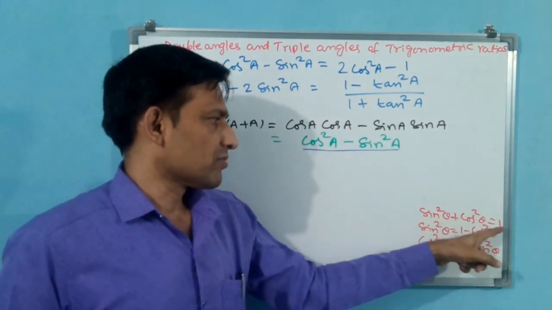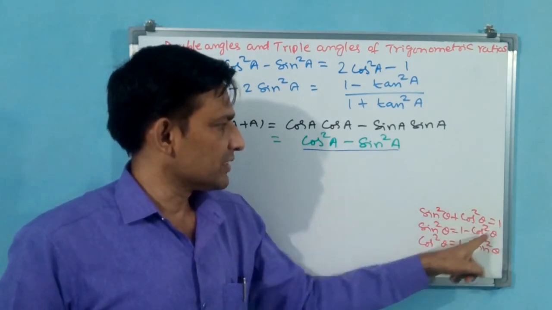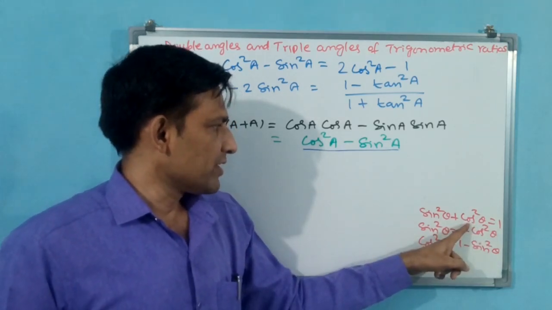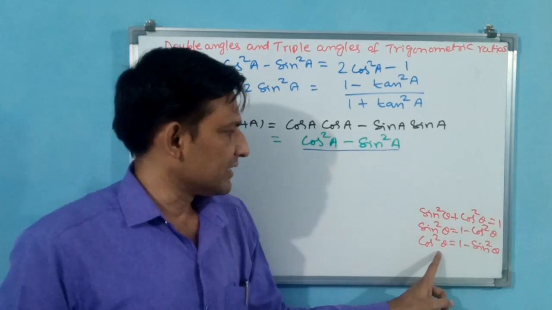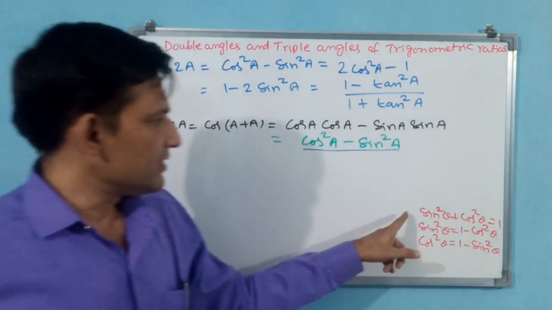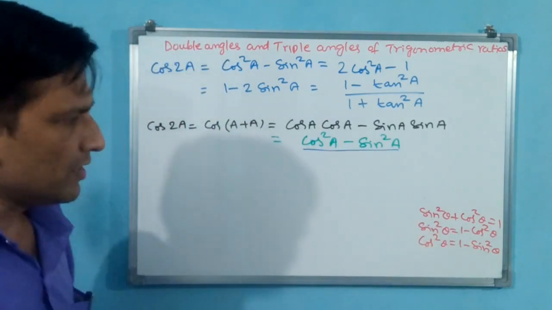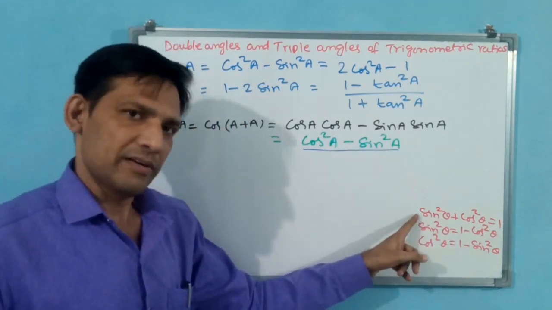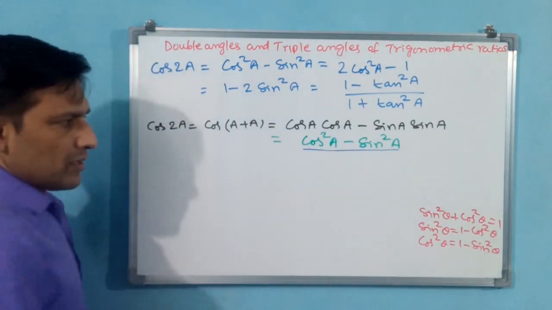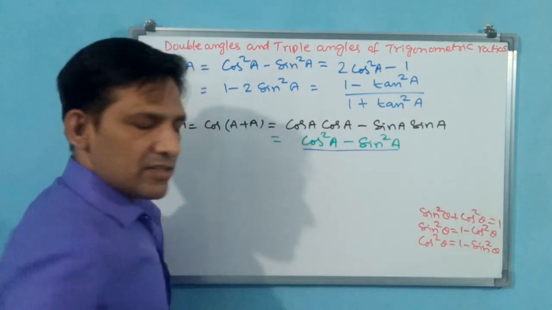Sin square theta plus cos square theta is equal to 1. Sending cos square theta to that side, sin square theta is 1 minus cos square theta. If I want cos square theta, I send sin square theta to that side: cos square theta is equal to 1 minus sin square theta. These are only rearrangements of the formula. These are not formulas; this is the formula. Now you see, sin square theta or sin square a, both are the same. Sin square a is equal to 1 minus cos square a.